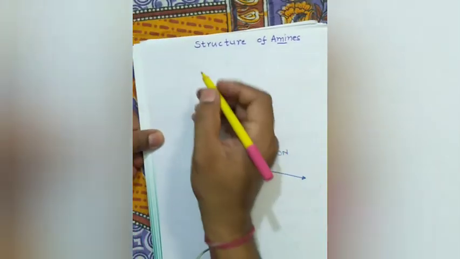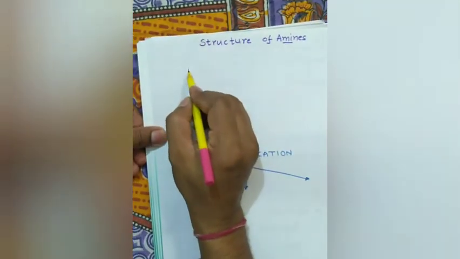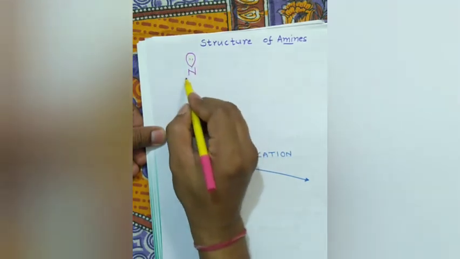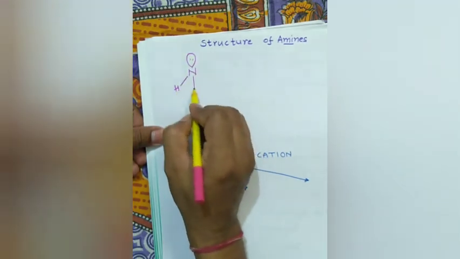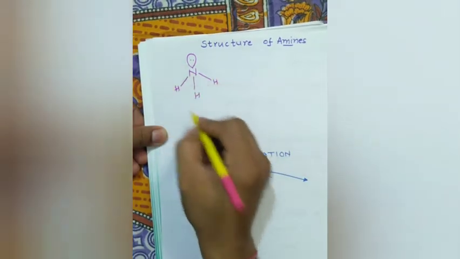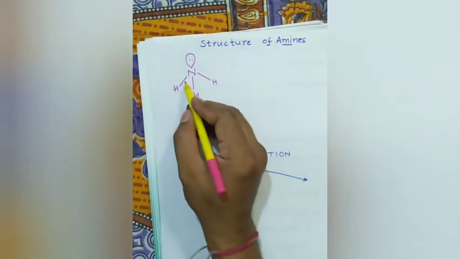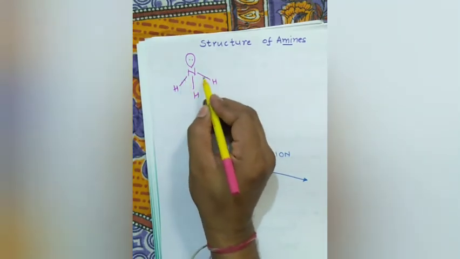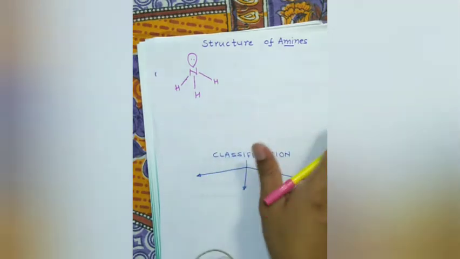As we know, in ammonia, nitrogen is sp3 hybridized. This is the ammonia molecule, which has three bond pairs of electrons and one lone pair.